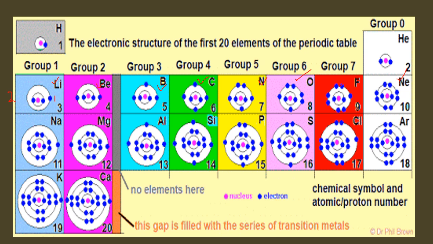In case of boron, it has 3 electrons in its outermost shell, while in case of carbon, it has 4 electrons in its outermost shell. Now as all these elements belong to the same period, but all have different numbers of electrons in their outermost shells, that's why they will show different properties.